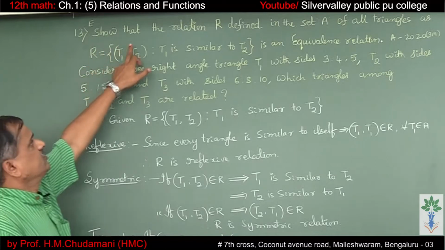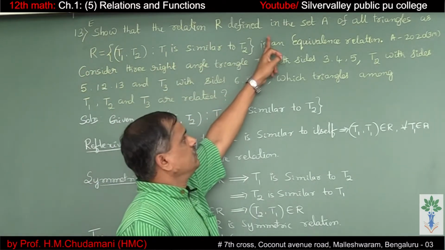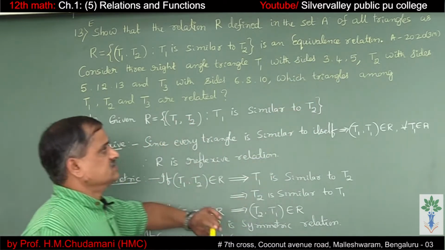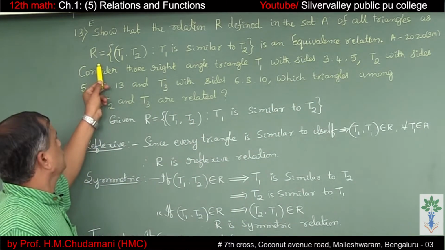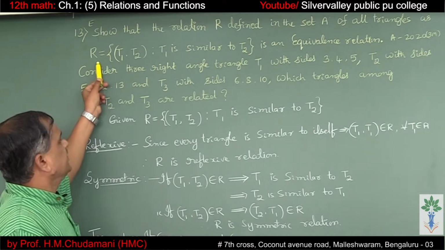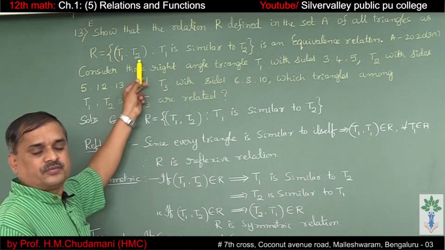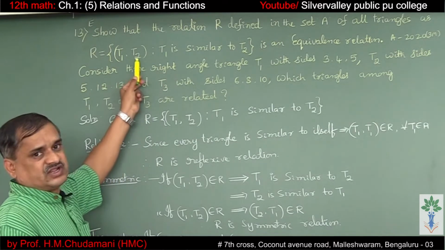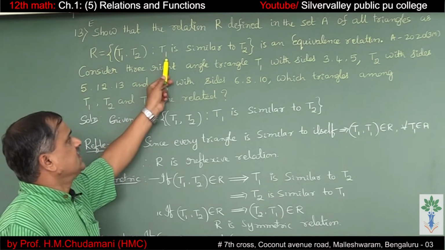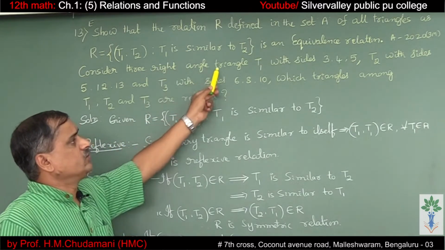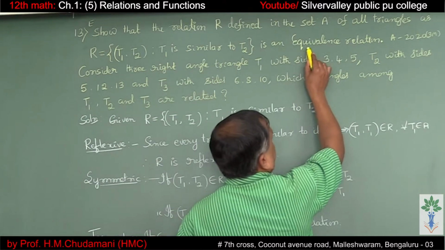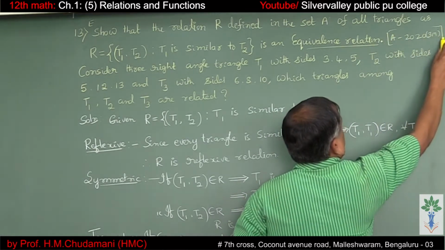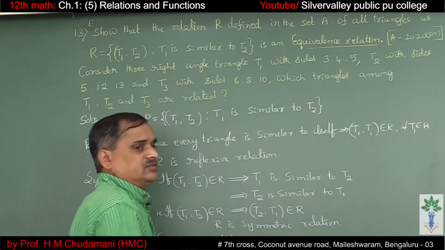An exercise problem. Show that the relation R defined in the set A of all triangles as R is equal to the set of ordered pairs (T1, T2), triangles T1 and T2, such that T1 is similar to T2, is an equivalence relation. This was a 3-mark question in 2020.